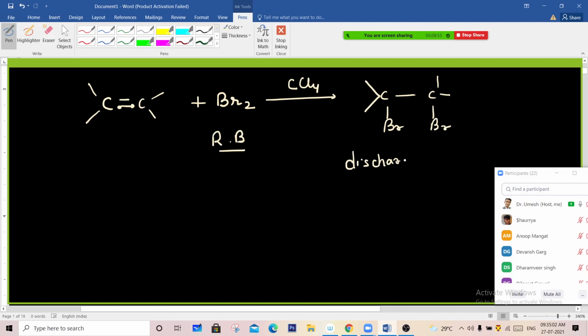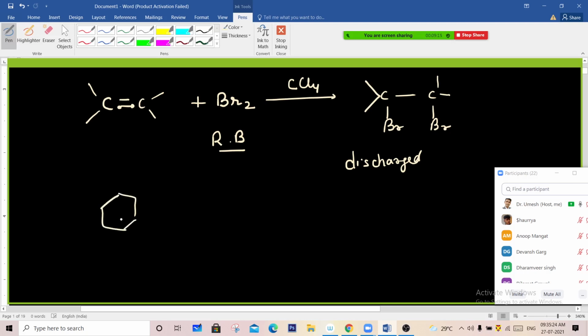It means the solution becomes colorless. This is a confirmatory test of unsaturation. If any molecule contains a multiple bond, with bromine the color will get discharged.